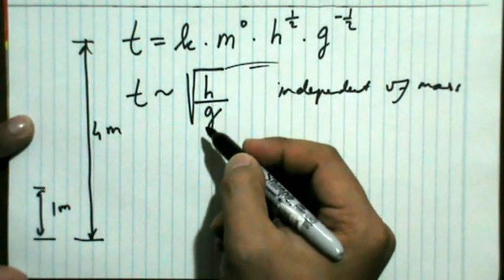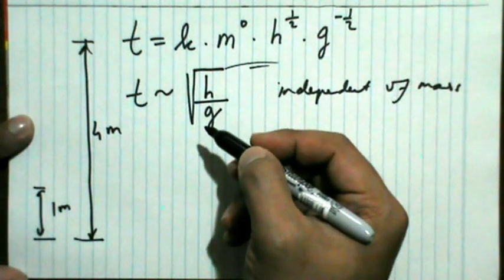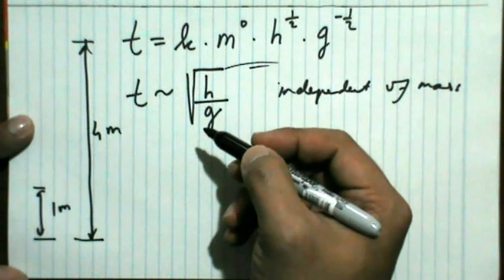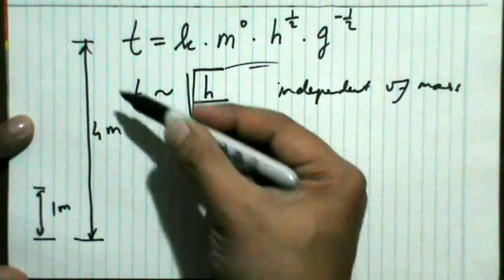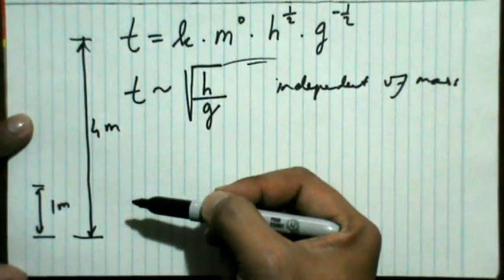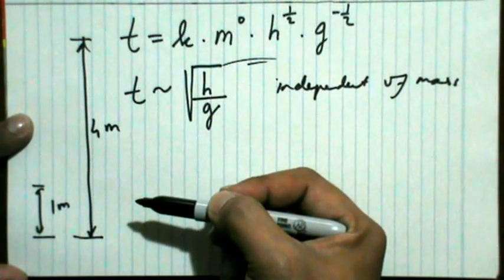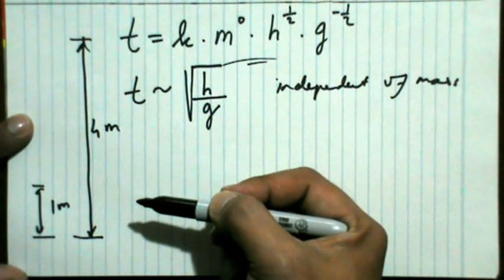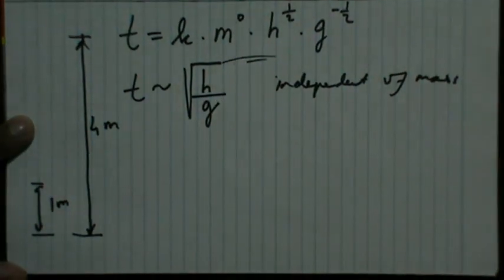So if you go to a place that has a smaller gravitational acceleration, for example, if you go to the moon, the traveling time for the falling object will be larger than the traveling time if you drop the object on the earth.